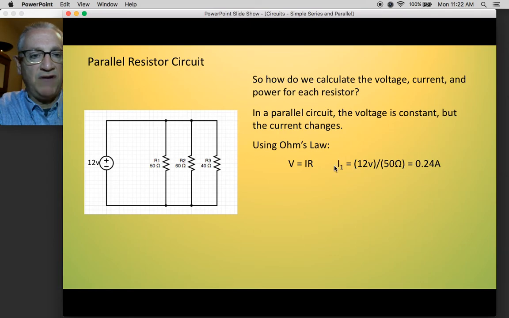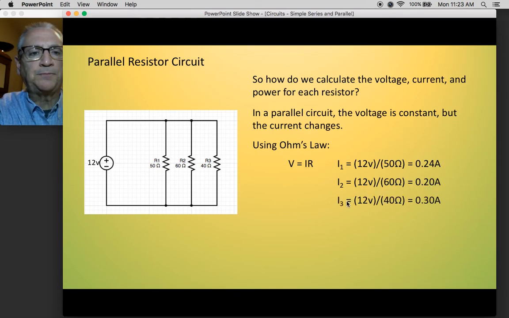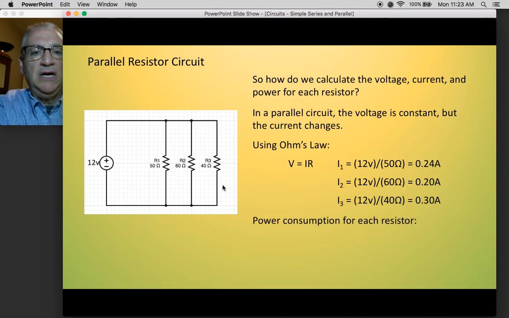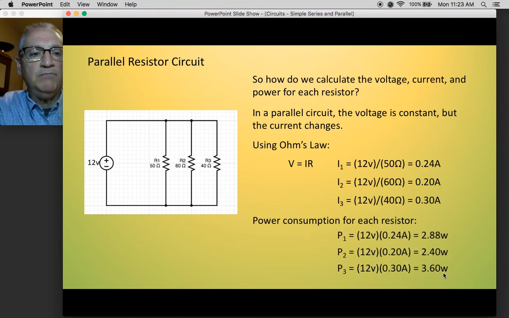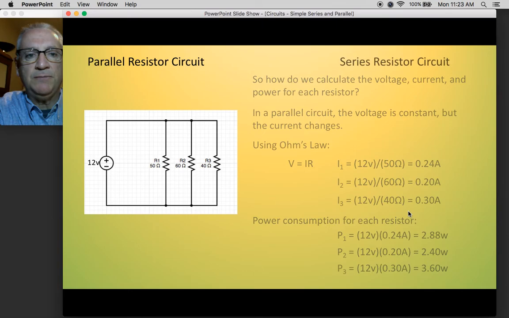And so that makes finding the current very straightforward. 12 volts divided by 50 ohms gives us 0.24 amps. 12 volts divided by 60 ohms, 0.2 amps. And 12 volts divided by 40 ohms, 0.3 amps. Now you notice the one that has the most current flowing has the least resistance. The most current comes from the least resistance of the 3. If we were looking for power consumption, you probably could predict that you'll end up with the most power consumption with the most current that flows through that resistor.